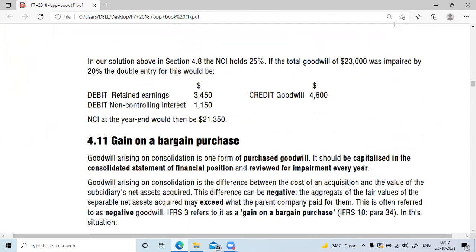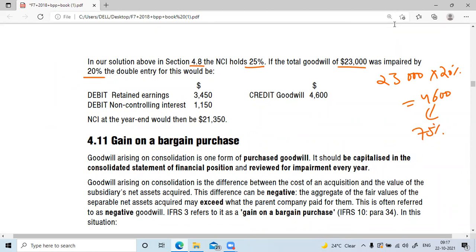So here you can see, in our solution above in section 4.8, the NCI holds 25%. If the goodwill of 23,000 was impaired by 20%, then 23,000 into 20% is 4,600. Of this 4,600, we will give 75% to the parent and 25% to NCI, correct? That loss is apportioned among the parent and the NCI.